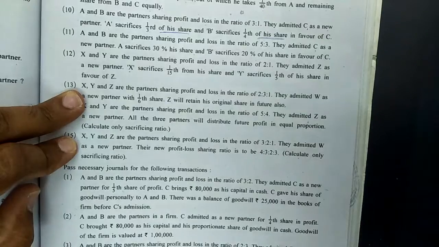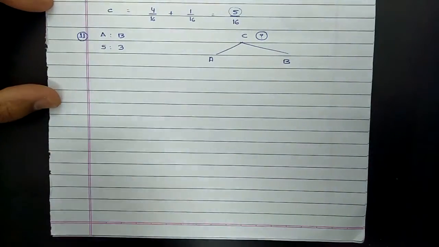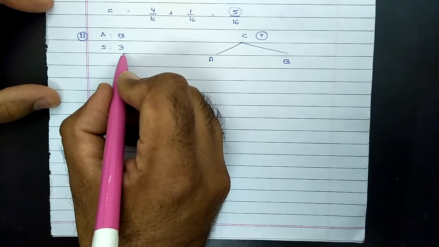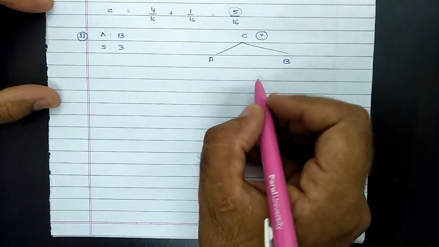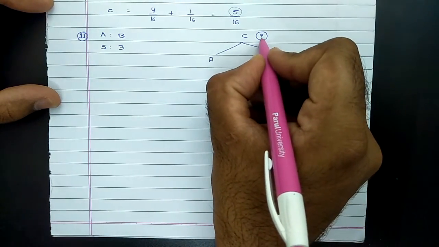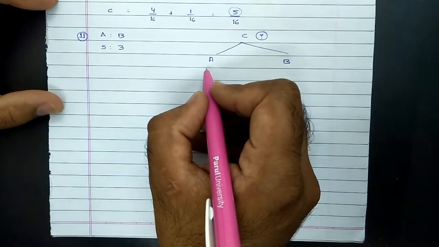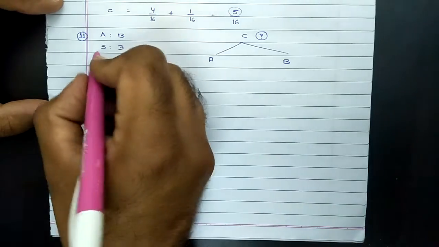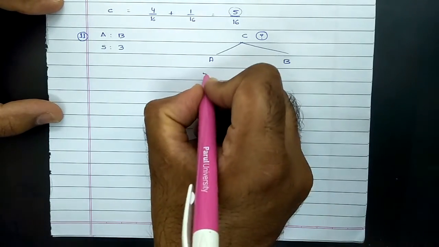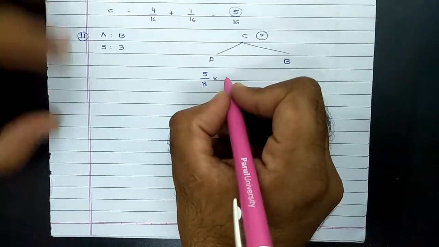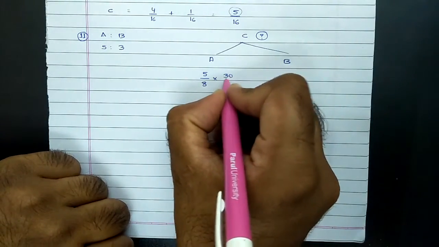Then the same procedure will be applied here too. So A and B were partners. Old ratio between them was 5:3. They admitted C as a new partner. C's share is directly not given, but an indirect hint is given. A sacrifices 30% of his share. So A's share in business was 5 by 8. Of this, A provides 30%, that means 30 upon 100.